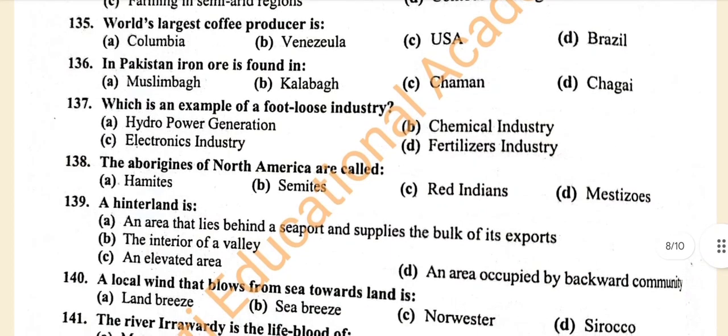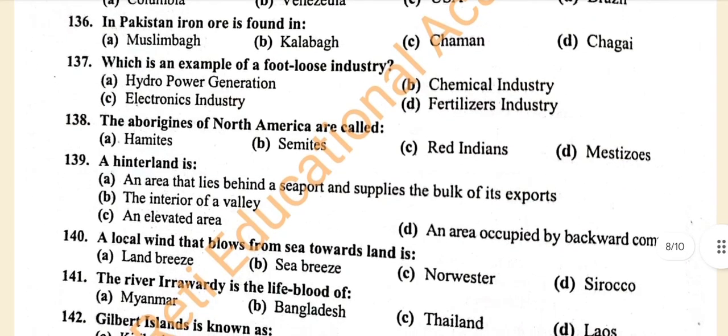Kala Bagh. Question number 137. Which is an example of a footloose industry? A. Hydropower generation. B. Chemical industry. C. Electronics industry. D. Fertilizers industry. And the correct answer is C. Electronics industry.